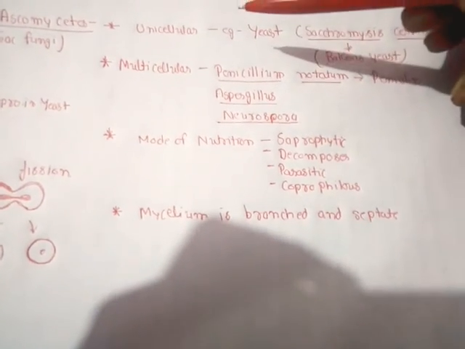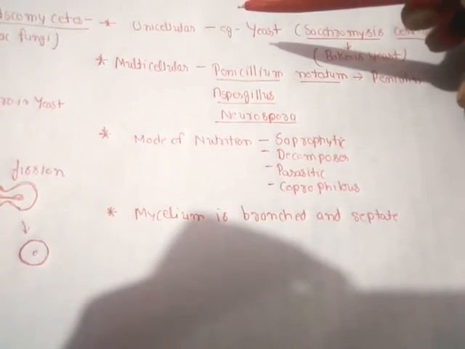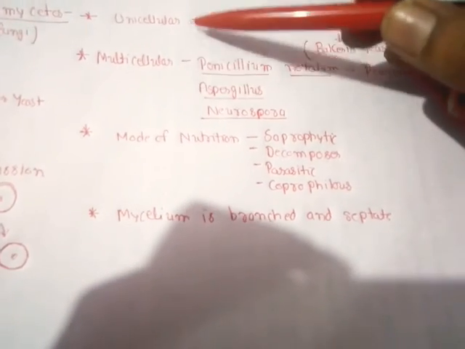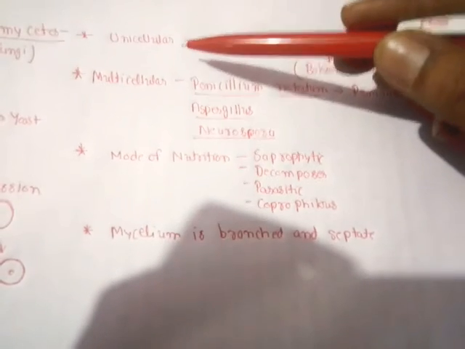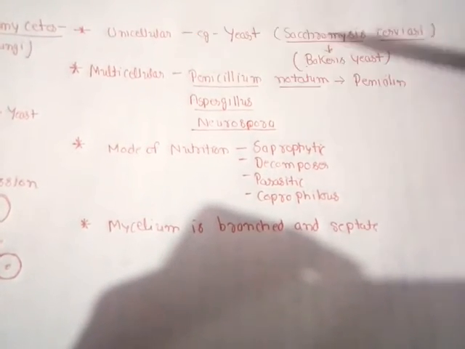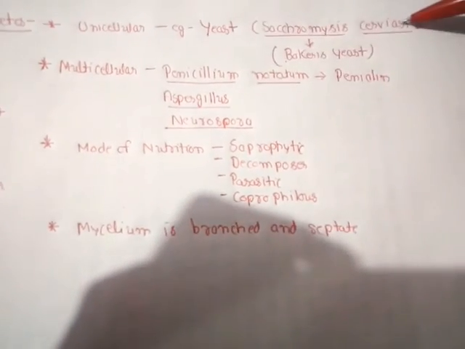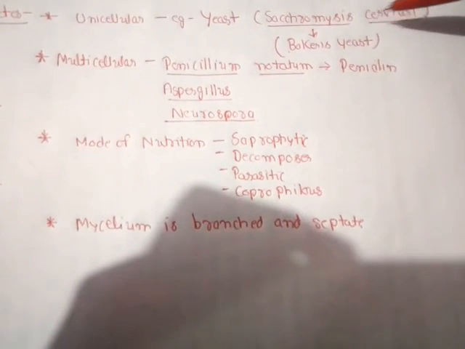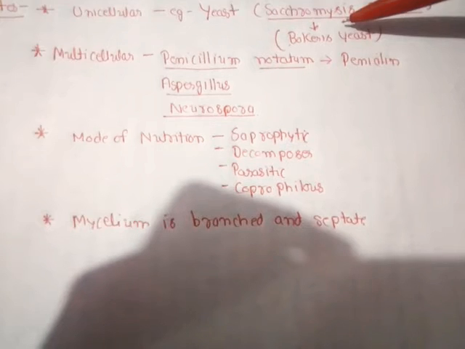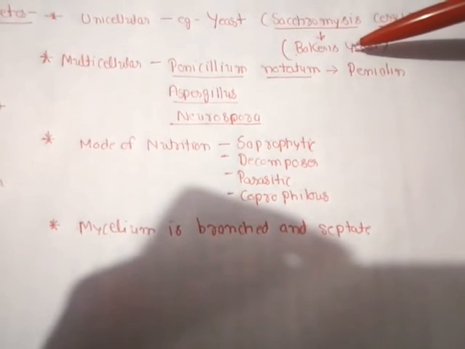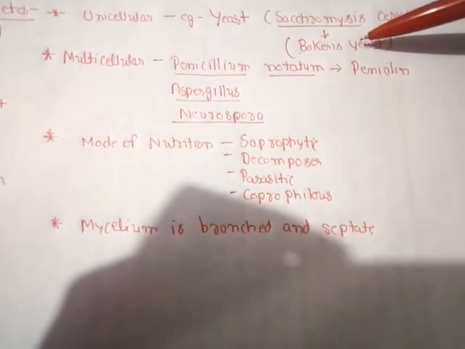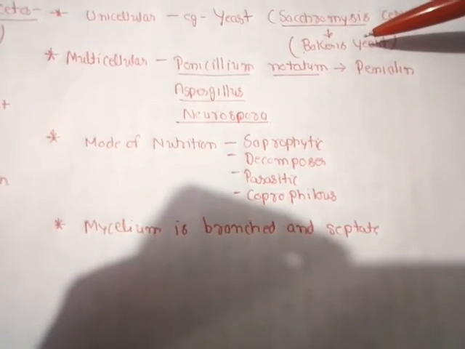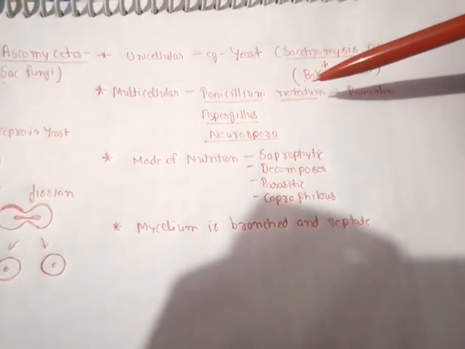The members of Ascomycetes can be unicellular and multicellular. The only example of unicellular Ascomycetes fungi is the yeast, and one of the species of yeast that is commonly used is Saccharomyces cerevisiae. This species of yeast is commonly known as baker's yeast because it is involved in the baking process in the baking industry. The example of multicellular Ascomycetes fungi is Penicillium notatum.